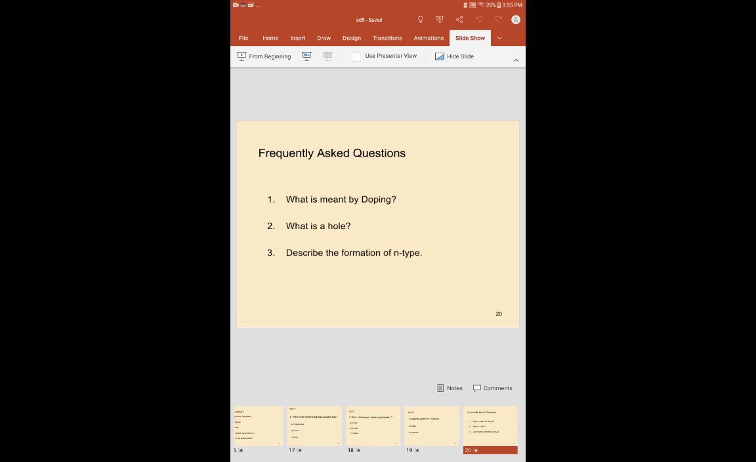What is meant by doping? What is a hole? And describe the formation of n-type. I am going to end this session. I hope all of you understood how the n-type semiconductor will be formed.